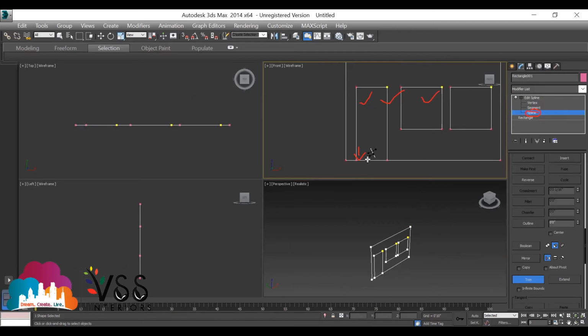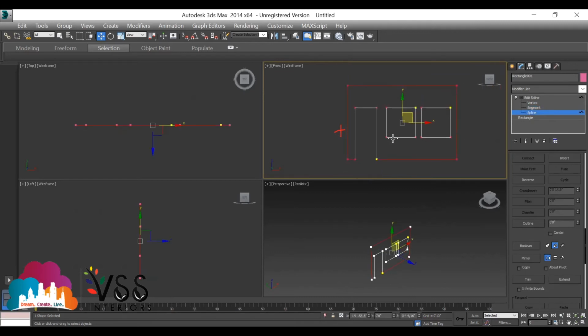Now leave it. हो गया, उसको छोड़ दीजिए. Now what you do is select segment. Press W and go to segment. Click here once. Delete. Now you got a shape like this. Now go to spline and try to select one single line. Check whether all the objects are getting selected or not. No. Then what do you have to do?